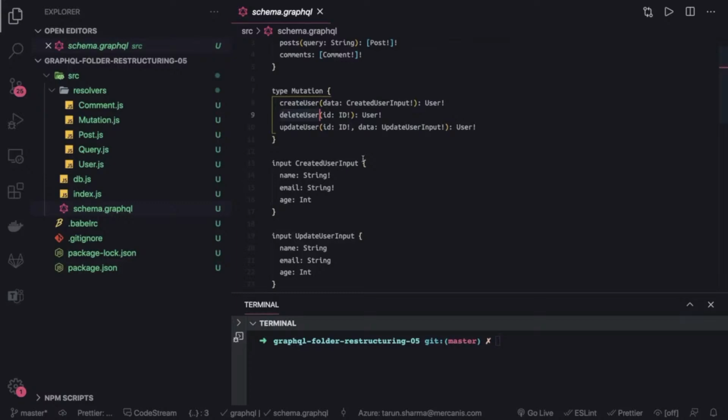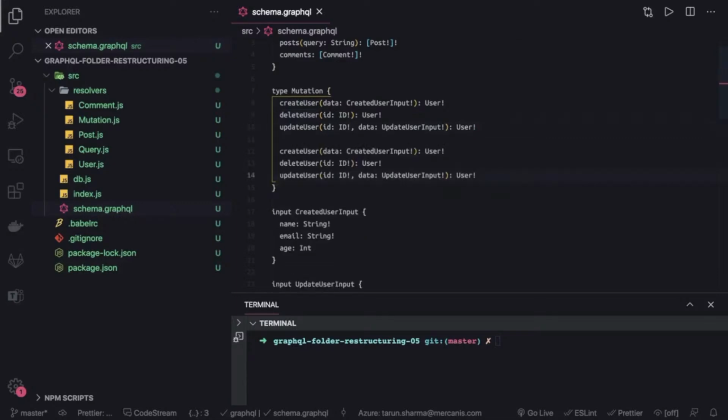Let's say this is for user, then we can also have something for post. So it will be create post, delete post, and update post. Okay, here what we are going to do is create post.